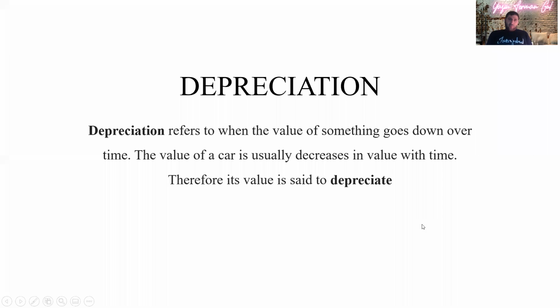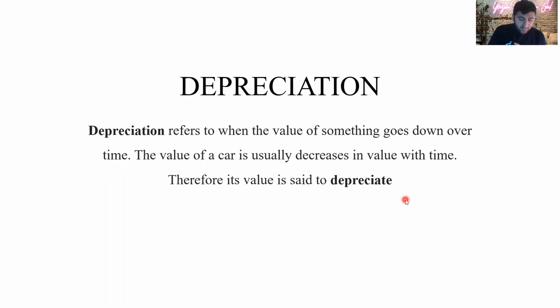Alright guys, now I'm going to speak about depreciation, which we did in class last week. Depreciation refers to when the value of something goes down over time. The value of a car usually decreases with time. Therefore, its value is said to depreciate.